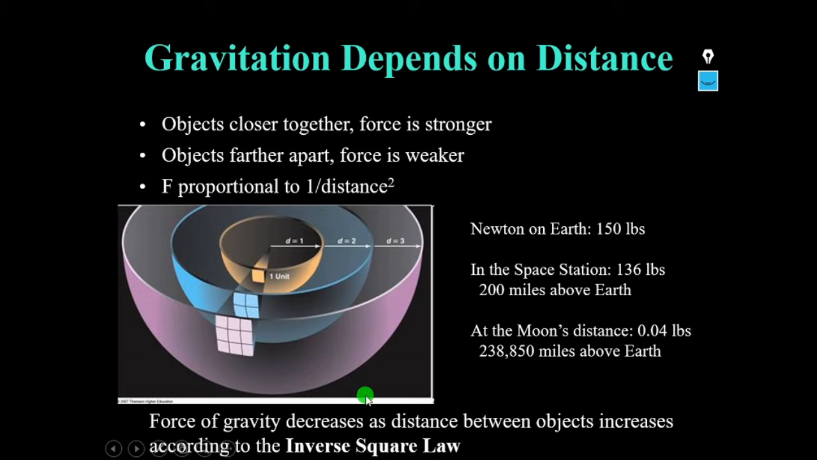So if distance increases between the two objects, then the force of gravity keeps on decreasing. See here. If d is equal to 1 unit, there is a certain force. If the distance is equal to 2 units, then the force of gravity will be less. If the distance is more, then again the force of gravity goes on decreasing.